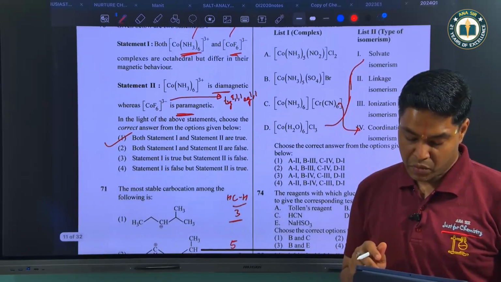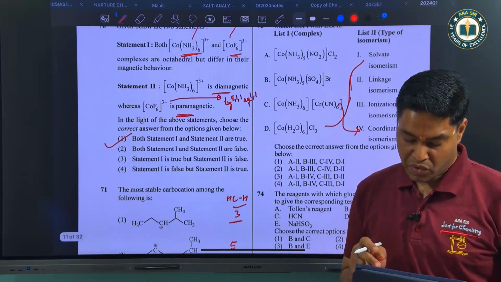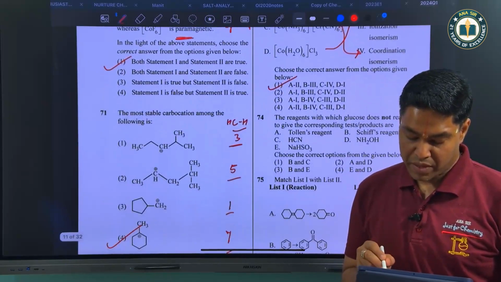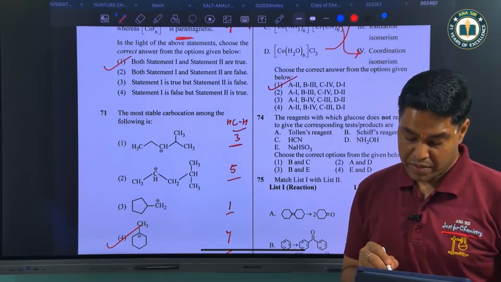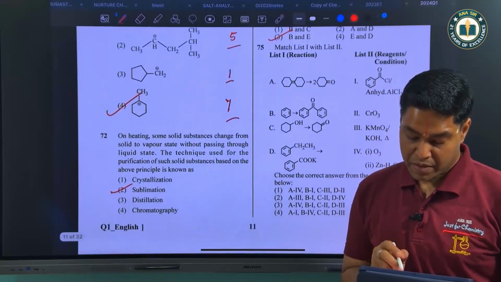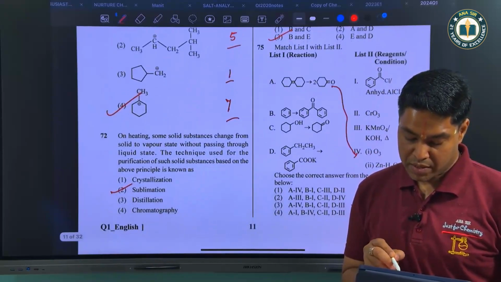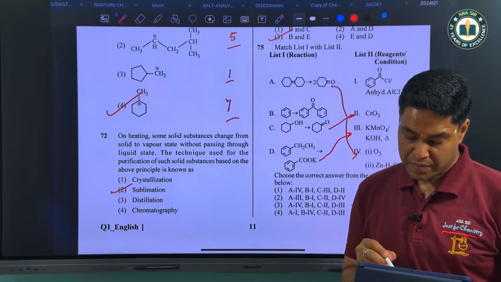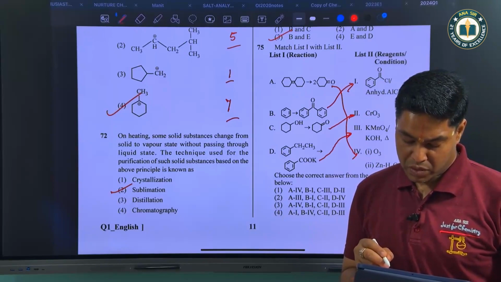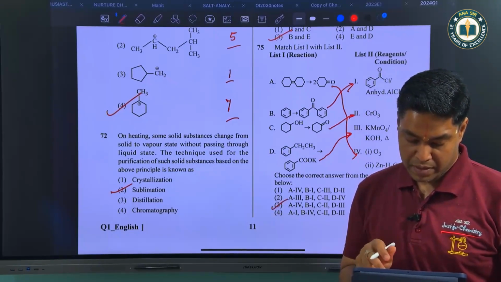So D1, C4, which is this one. The reagent which does not react with glucose: it does not react with B, and glucose does not react with E. Answer is B and E. Now here we can do ozonolysis, and here we can do this, here we can use this, and here we can use this. So B1, C2, D3. Answer is this one.